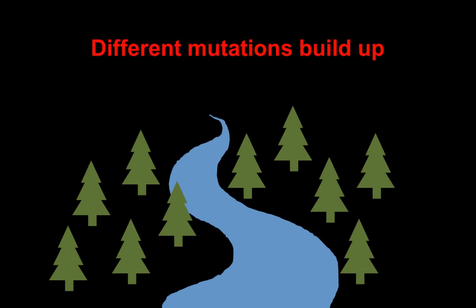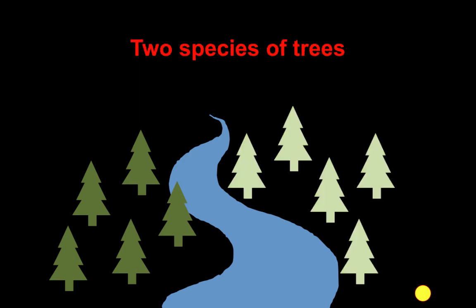Because mutations are random, different mutations are going to happen in the two different populations, and there's not going to be the ability for these mutations to cross over. So we're going to have a buildup of different mutations to the point that eventually there are going to be so many mutations and they're going to be so different that we're going to end up with two species of trees. This is just one way that speciation occurs, but this happens a lot.